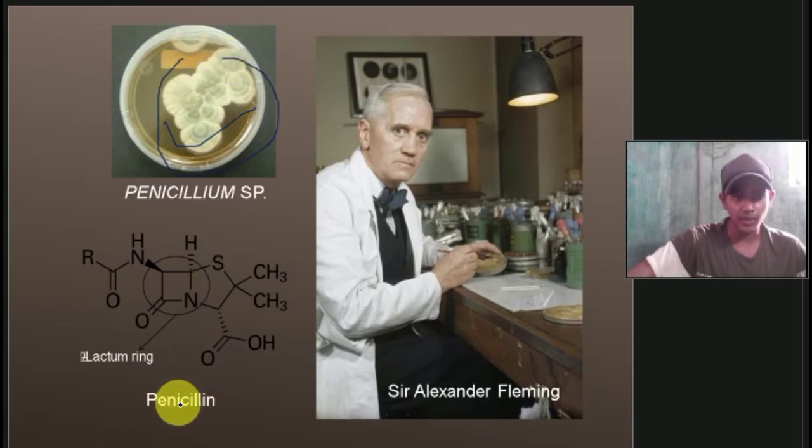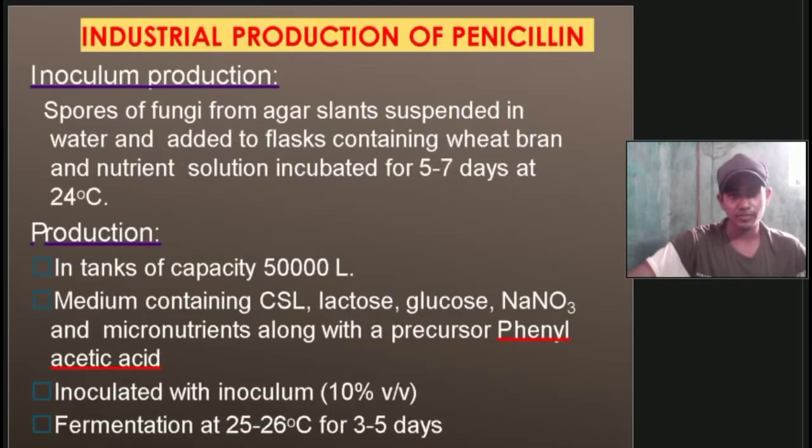Okay, then Sir Alexander Fleming is a very milestone scientist. Really, he was amazing. Then industrial production of penicillin. So what is the production process, what is the industrial production of penicillin?